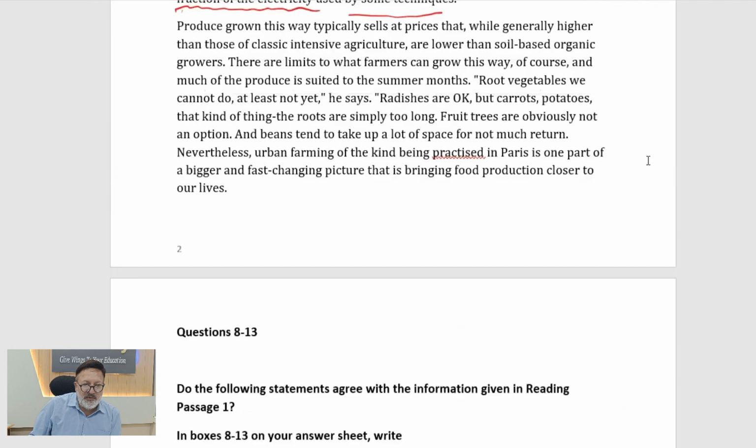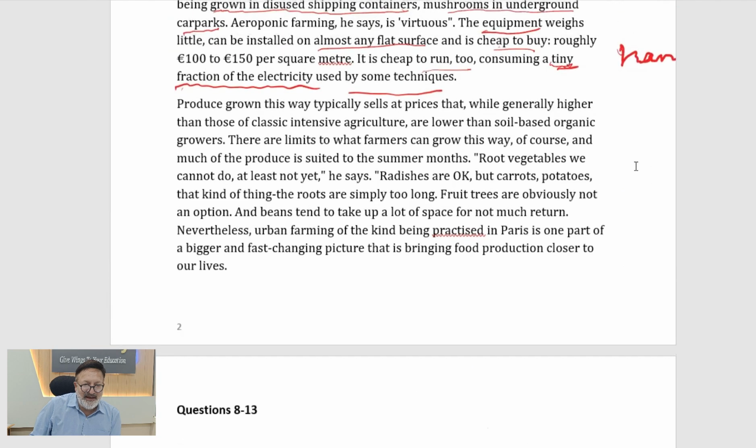Now we have produce sales at prices were generally higher than those of classic intensive agriculture. Okay, they are saying higher, but higher than those of classic intensive agriculture. But we had something else, I think organic.